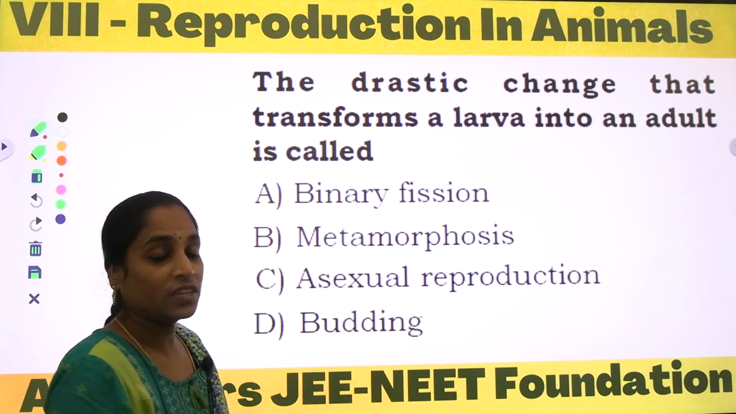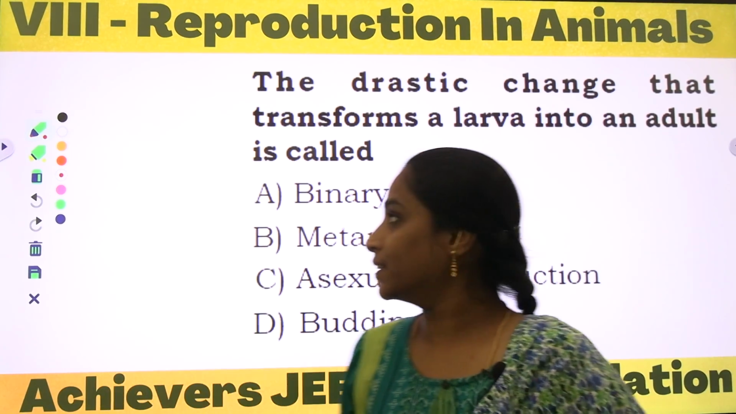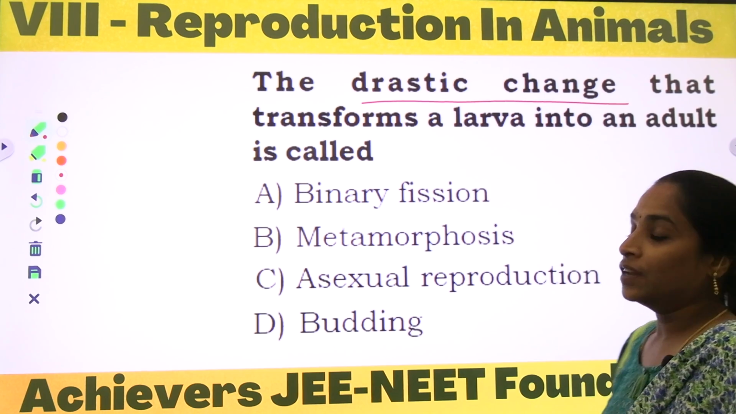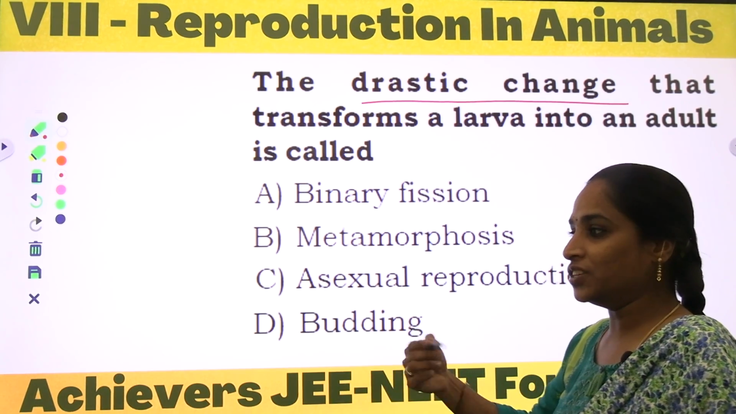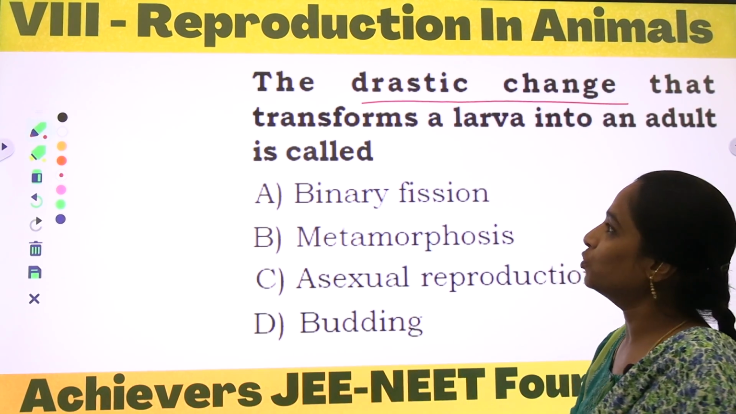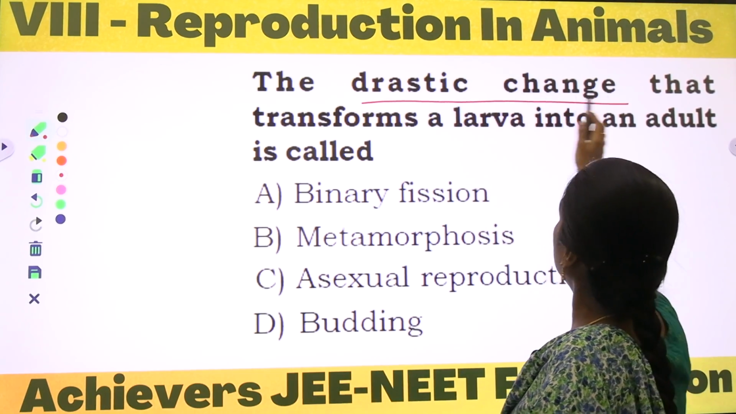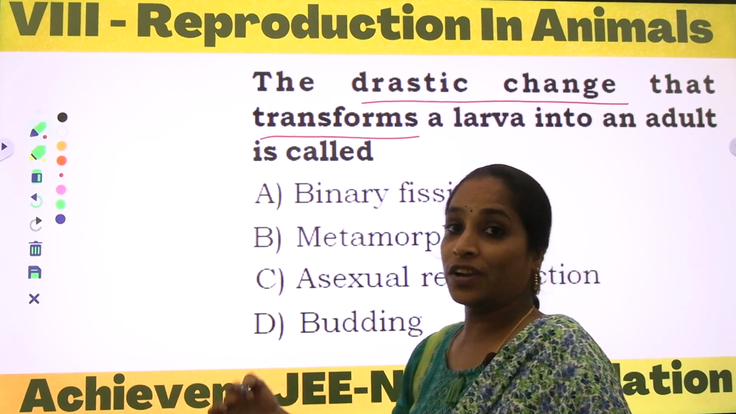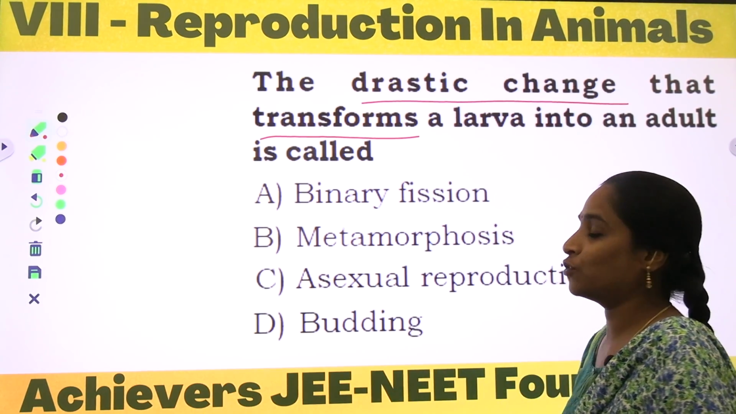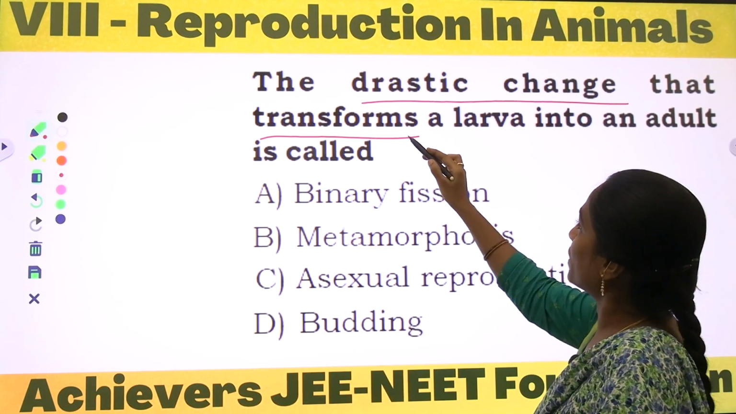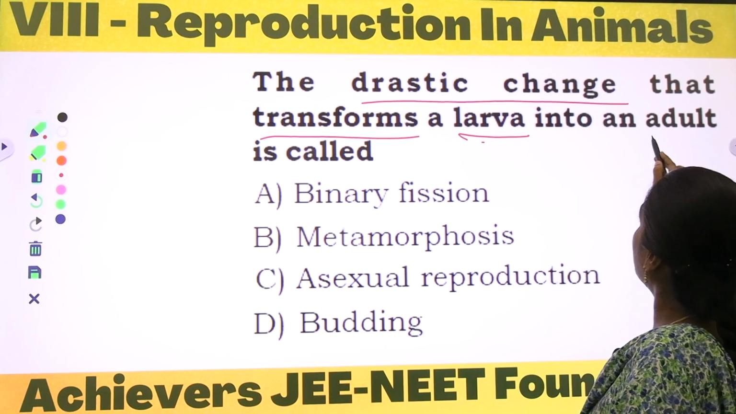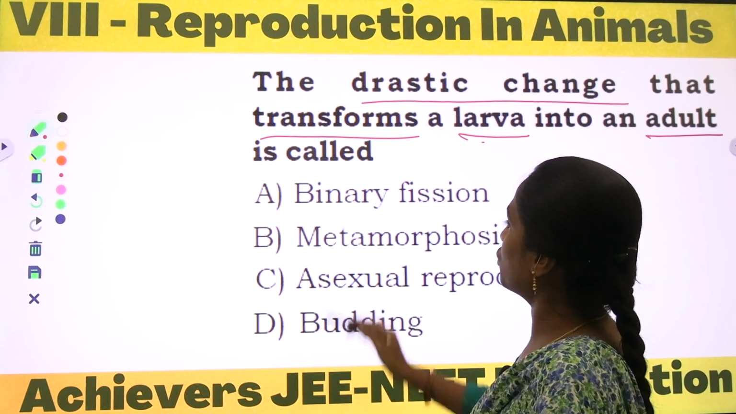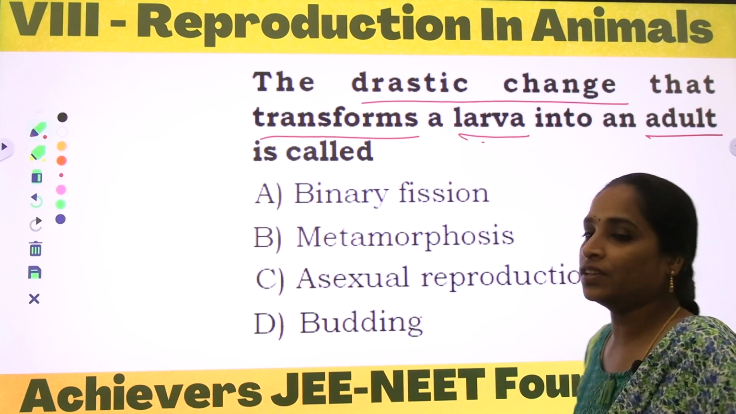that transforms a larva to an adult. Drastic means developing, changing its life stage from one level to another level. Drastic change that transforms, in the sense the body organs will be completely transforming externally, so it transforms a larva into an adult. Okay, so this process is called, he is asking, and the options he gave are these.